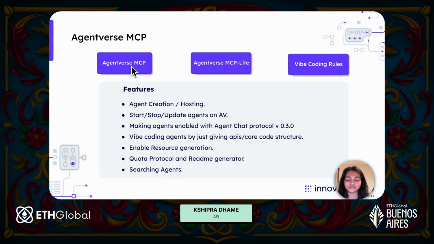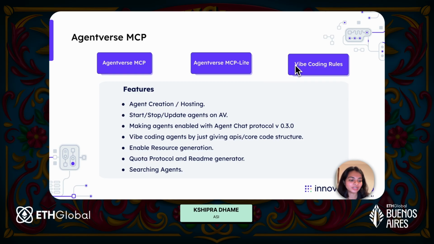For that, we've launched 2 MCP servers. The Agentverse MCP has about 100+ tools, and the Agentverse MCP Lite is the one I would recommend for the hackathon, because it has most of the important tools that you would need during the hackathon to build and deploy your agent using any MCP client. And we have also created some vibe coding tools.